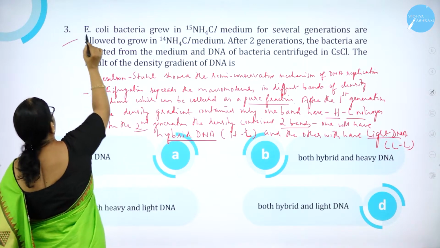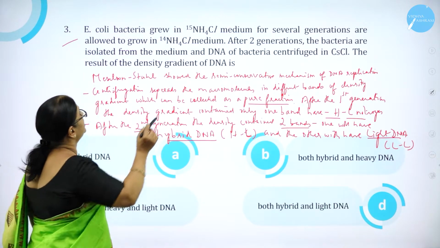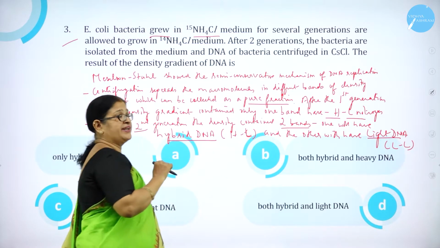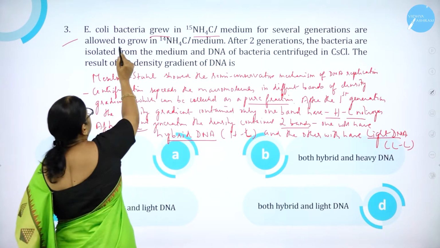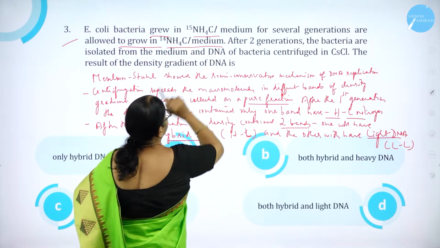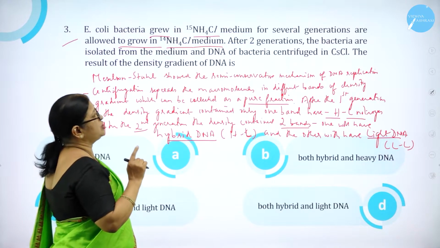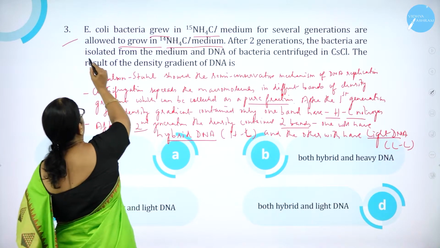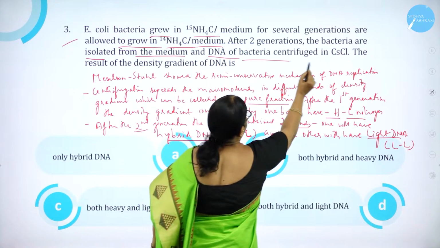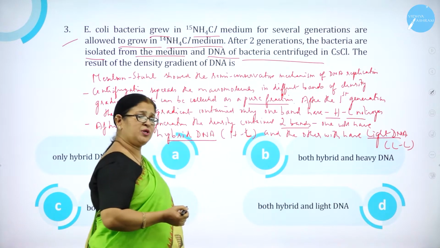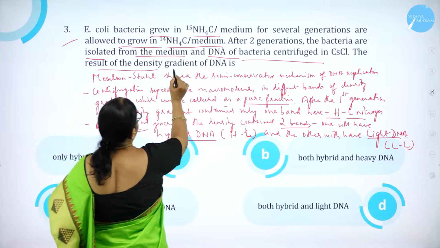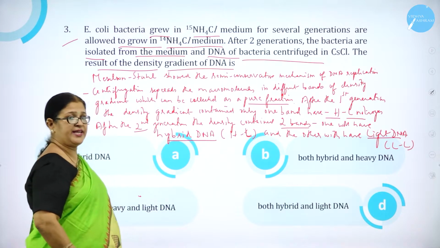Moving on to question number 3. E. coli bacteria grow in 14NH4Cl medium for several generations, and are allowed to grow in 14NH4Cl medium. After 2 generations, the bacteria are isolated from the medium and DNA of bacteria centrifuged in cesium chloride, CsCl. The result of the density gradient of DNA is.